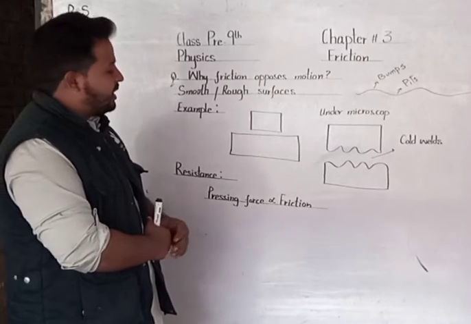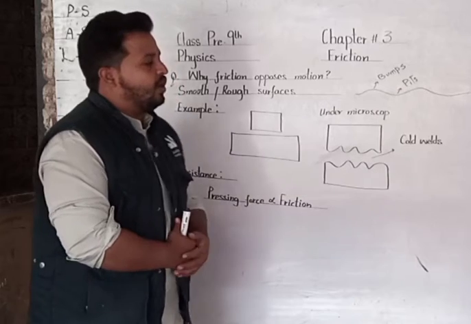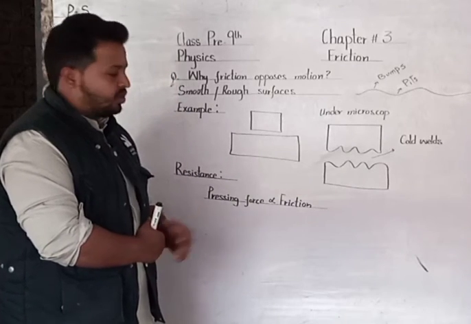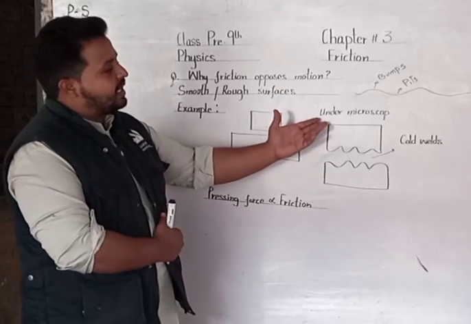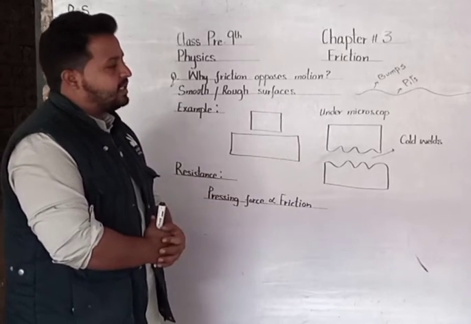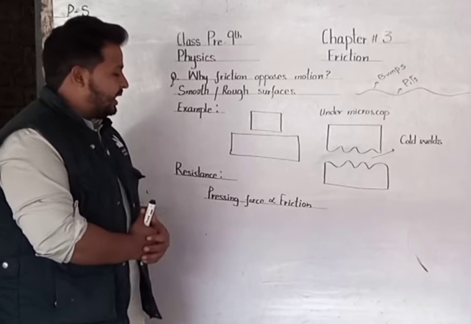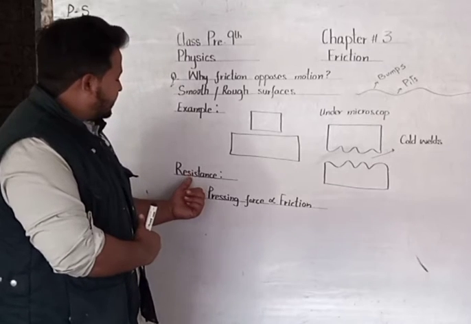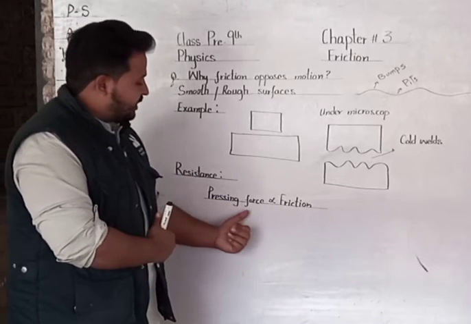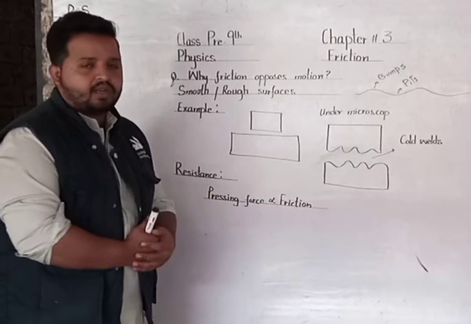So it means that when the pressing force is more, then these cold welds offer more resistance, so there is more friction. Or we can say that if the pressing force is less, then these cold welds offer less resistance and there is less friction. So it means that if the pressing force is more, resistance is more, or we can say there is more friction.